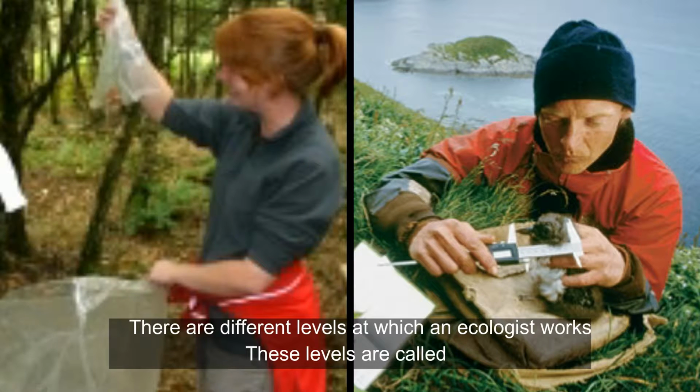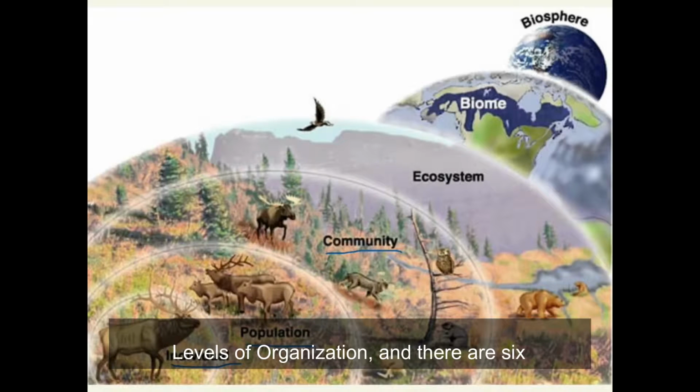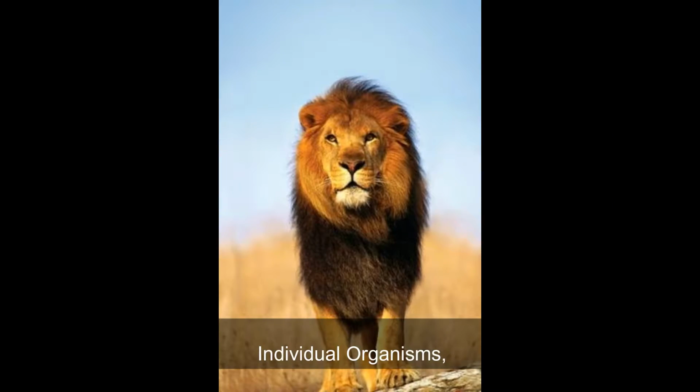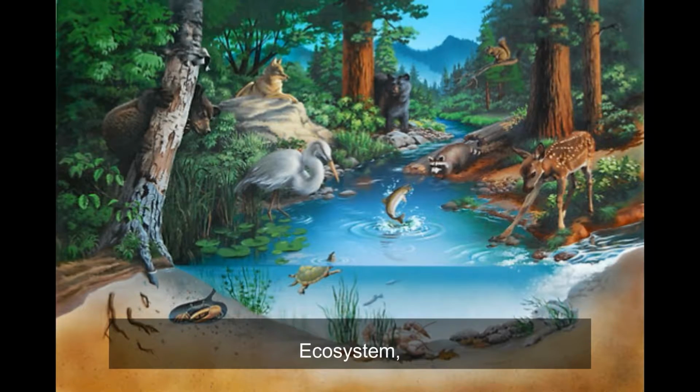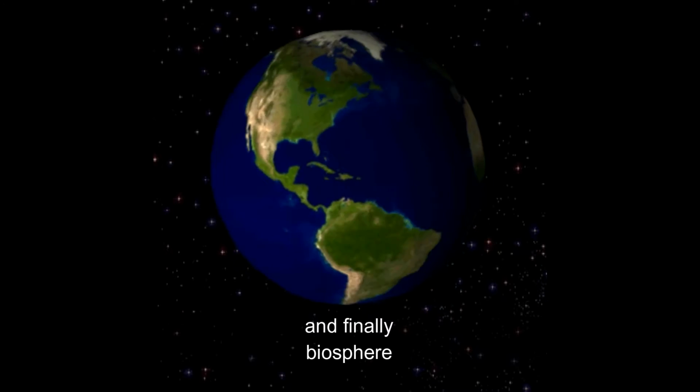There are different levels at which an ecologist works. These levels are called levels of organization, and there are six: individual organisms, population, community, ecosystem, biome, and finally, biosphere.